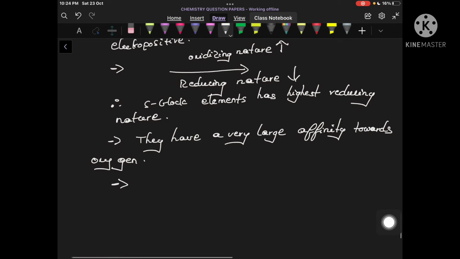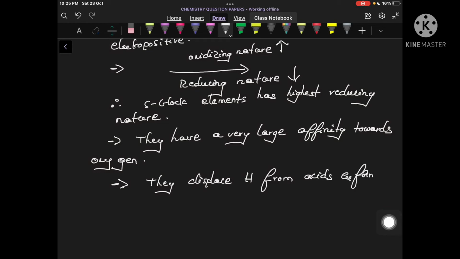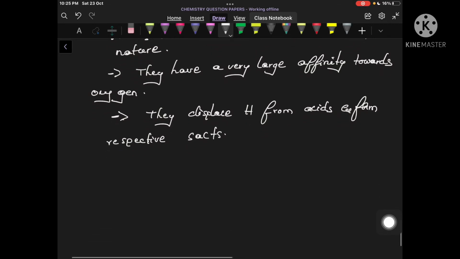And one more property is that they displace hydrogen from acids and form respective salts. This is also one of the properties of S block elements.